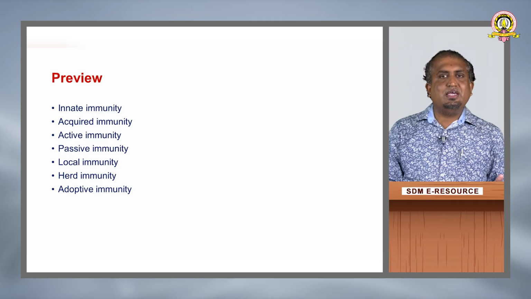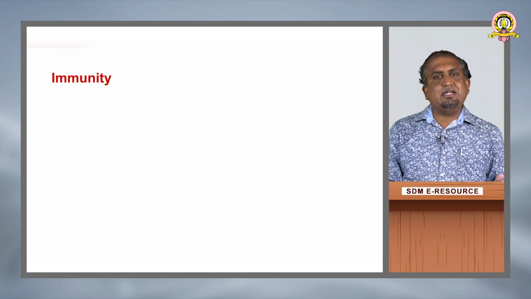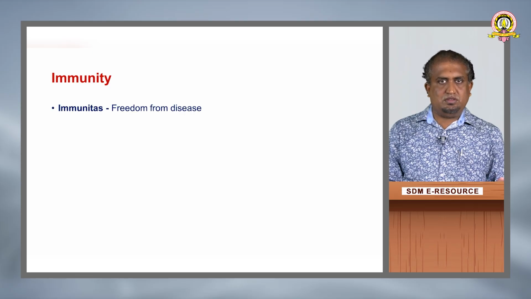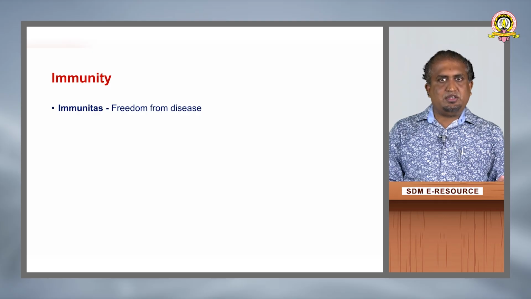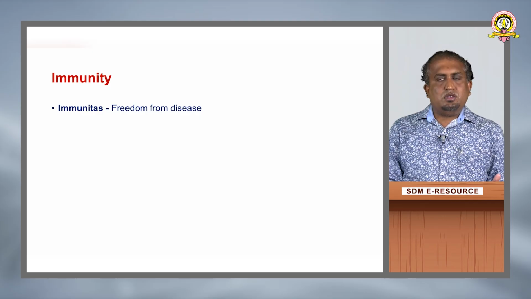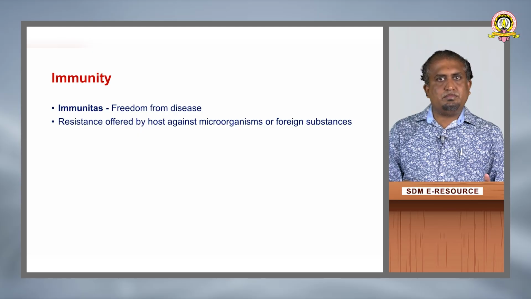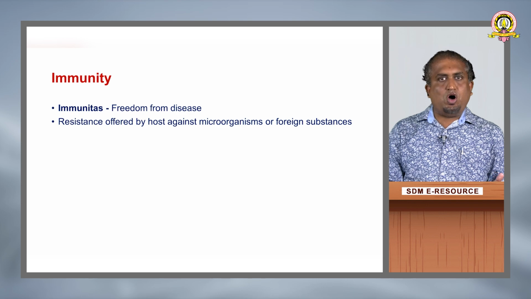Coming to immunity, what is immunity? What does the definition say? Immunity is derived from a Latin word, immunitas, that means freedom from disease. The actual definition of immunity is the resistance offered by the host against microorganisms.